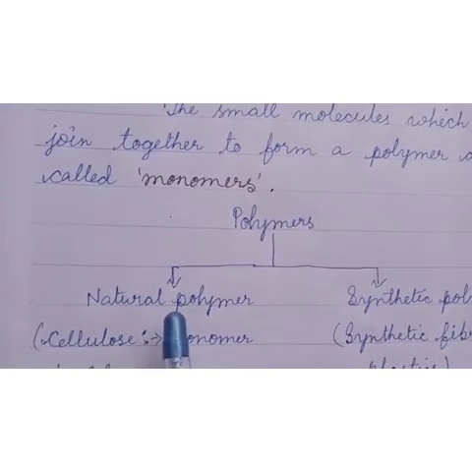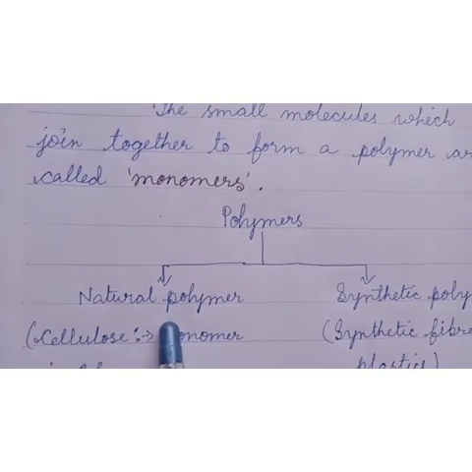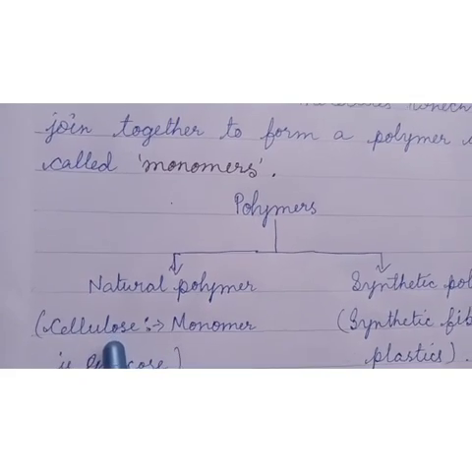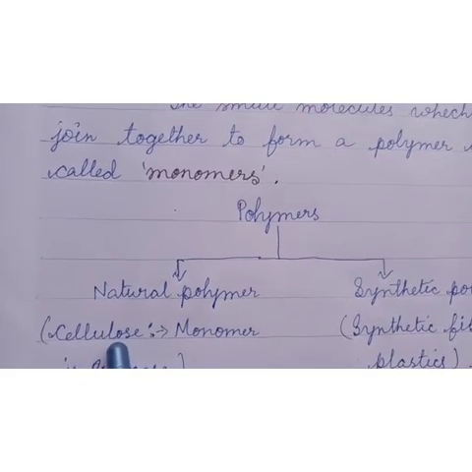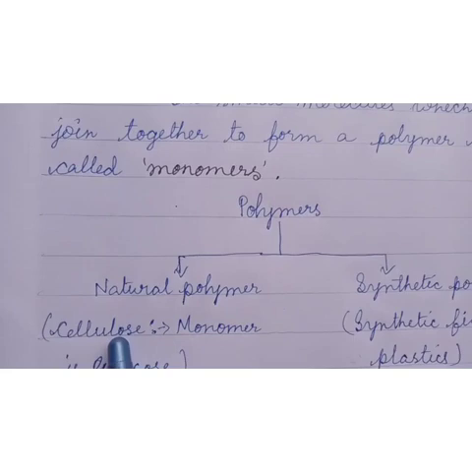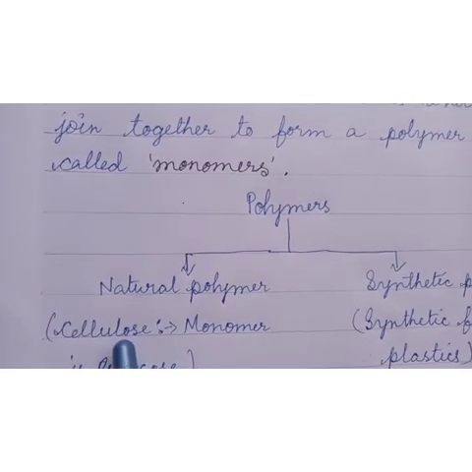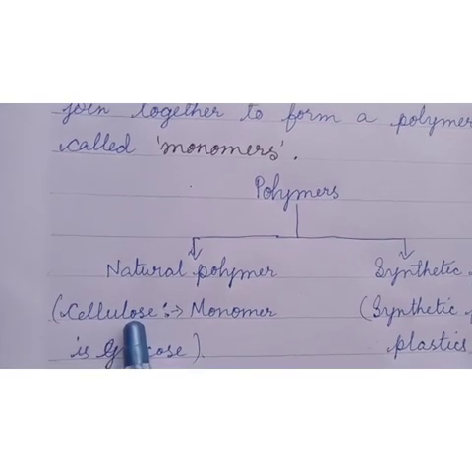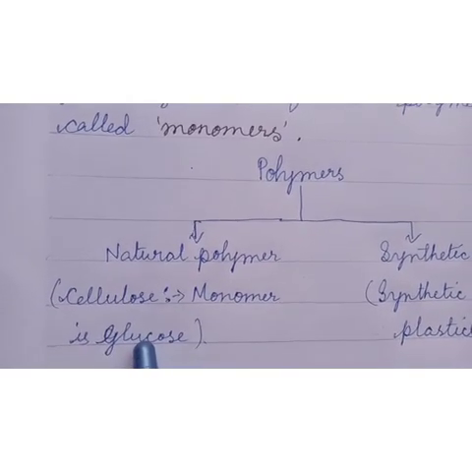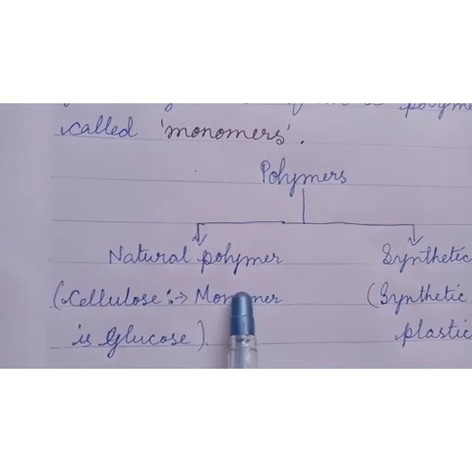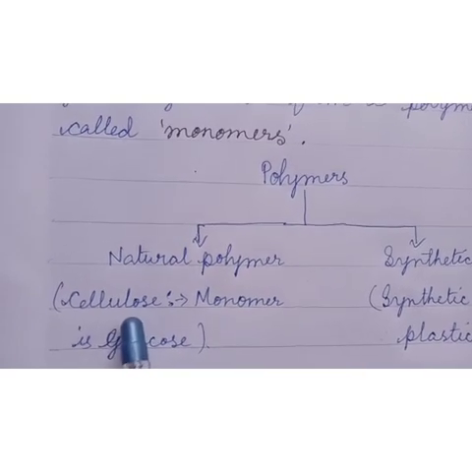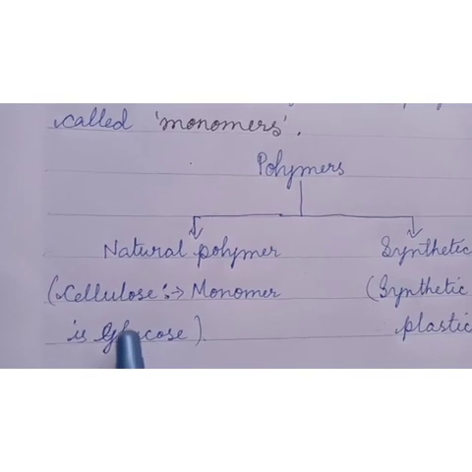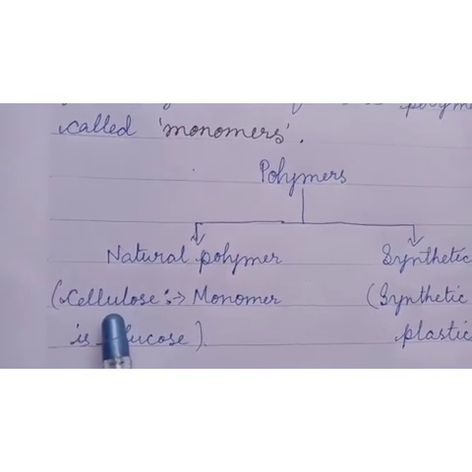Cotton is made of a natural polymer which is called cellulose. Cellulose is present in the walls of all plant cells. Cellulose is a polymer which is made from a natural substance, that is glucose. Glucose is the monomer of cellulose. That means many glucose molecules are joined together to form cellulose.